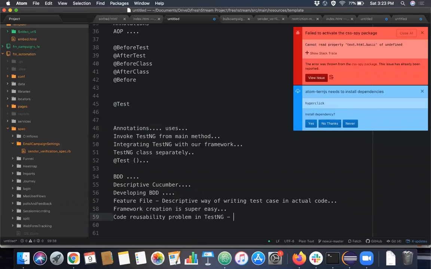So how is it solved in Cucumber? You just have this feature file with a step marked like Given, When, Then. You just have to associate this particular step with one method only, which can be present in any class inside a step definition package.